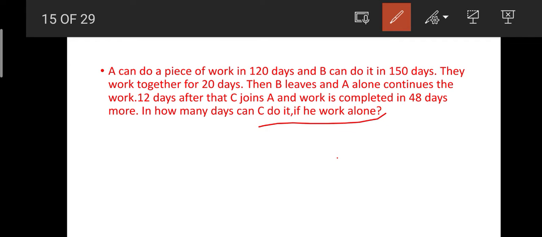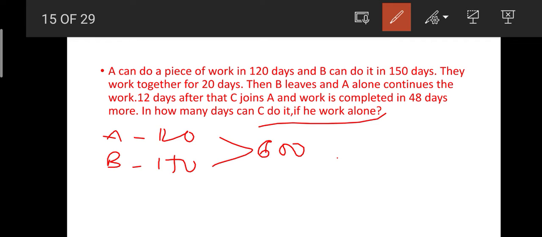Okay friends, now going through this. See here, A alone can complete the work in 120 days whereas B alone can complete the work in 150 days. By taking the LCM we get 600, so A does 5 units of work per day and B does 4 units of work per day.